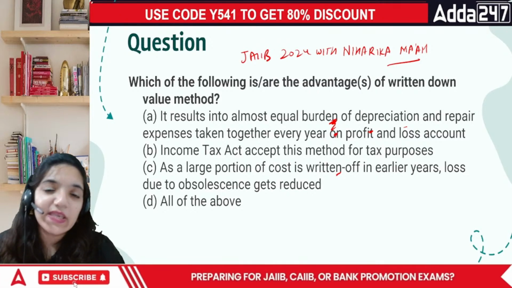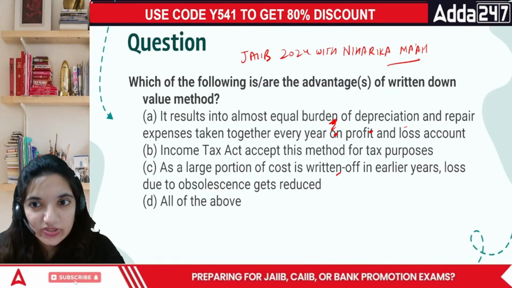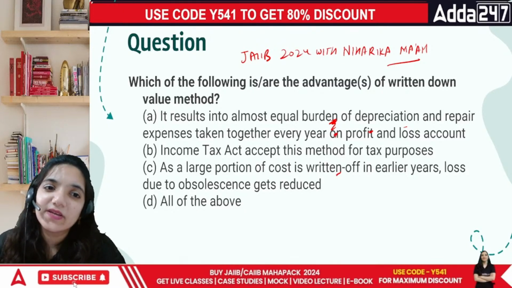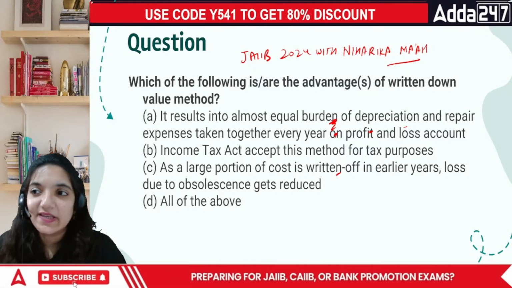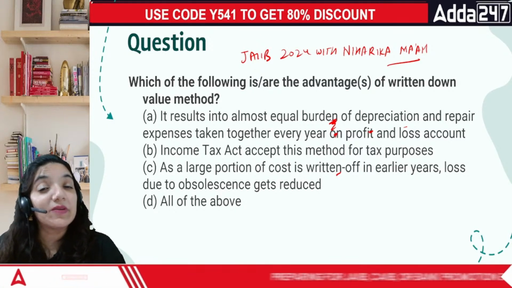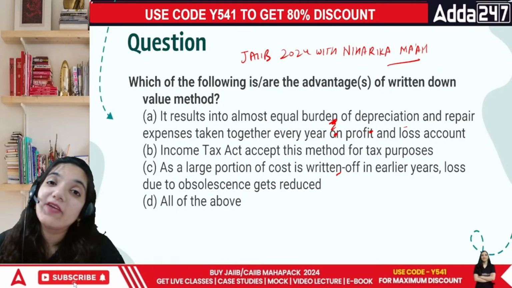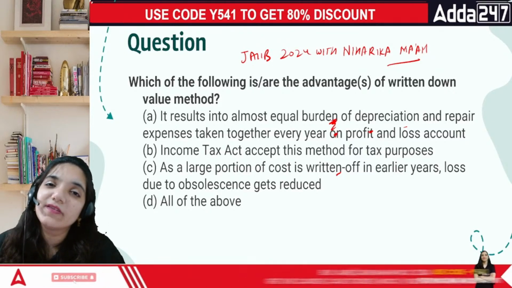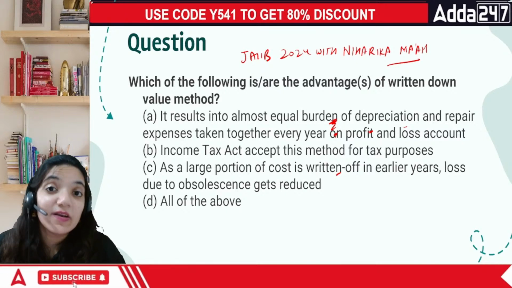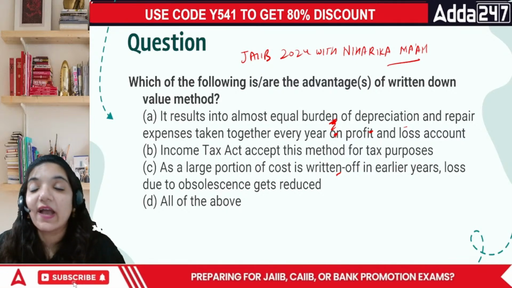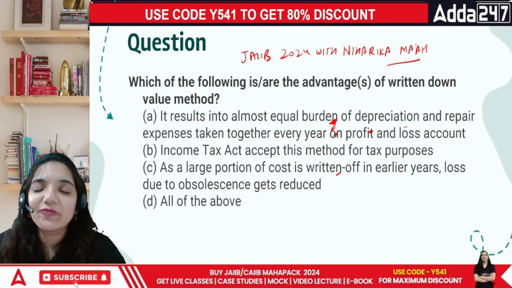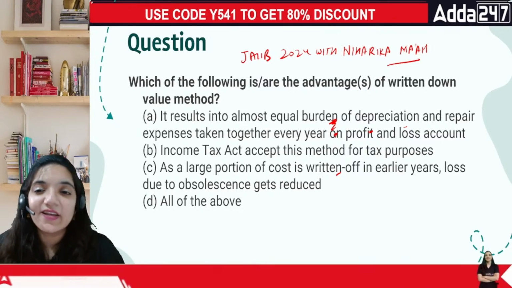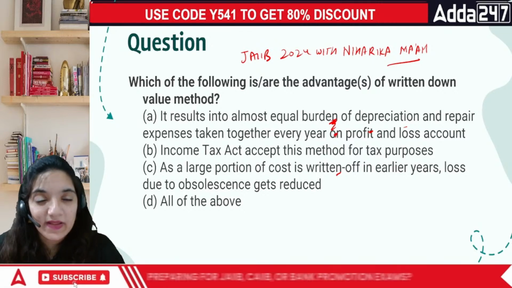Which of the following is or are the advantages of written down value method? It results in almost equal burden of depreciation and repair expenses. Where does this happen? In the beginning, you can have more depreciation. By the end of the life of the asset, we don't have more depreciation, but we have more repair expenses, so we get to claim a good amount of expenses because of that asset throughout its life. That is true.